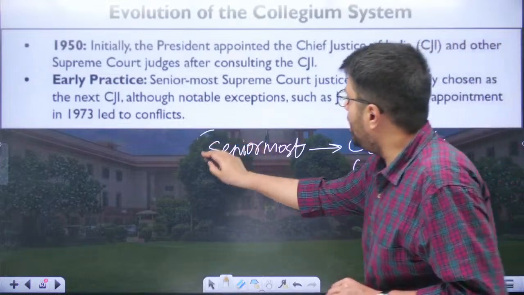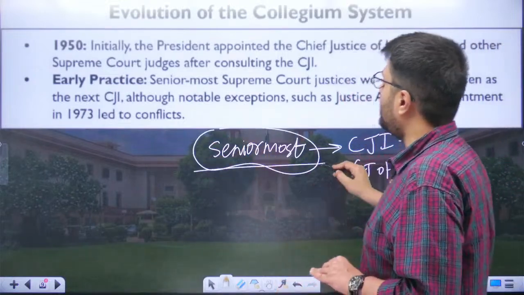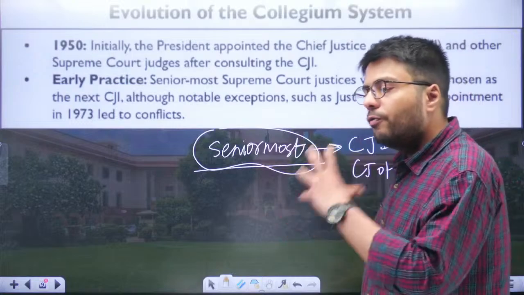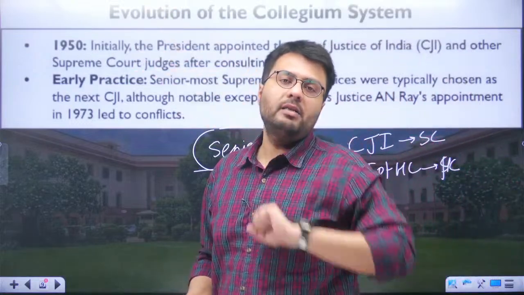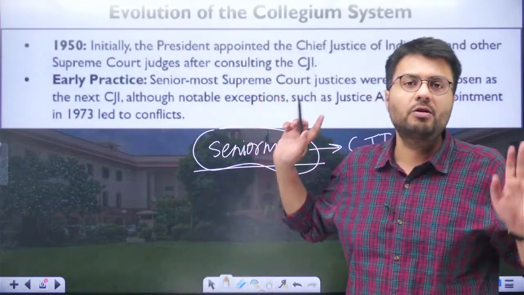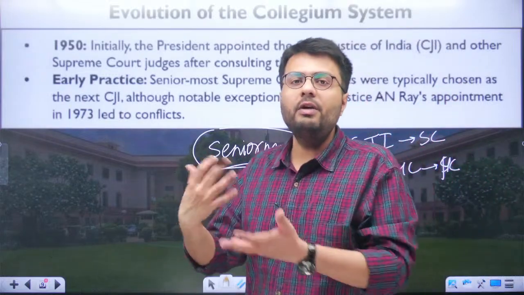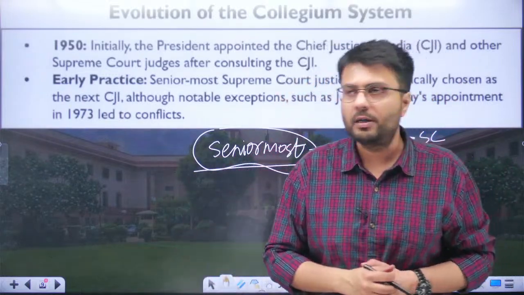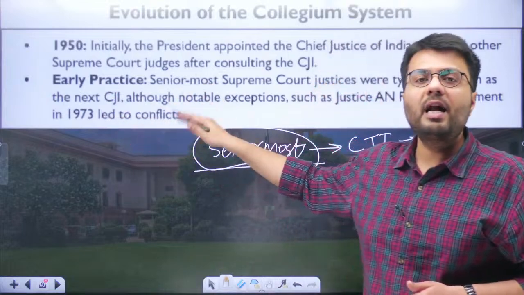So this was the convention that was followed by the government, that the senior most justice would be appointed eventually by the government as the Chief Justice of India or Chief Justice of a particular High Court. So seniority was given preference over the other factors, and this went smoothly until 1973.